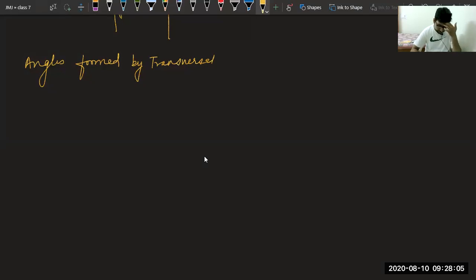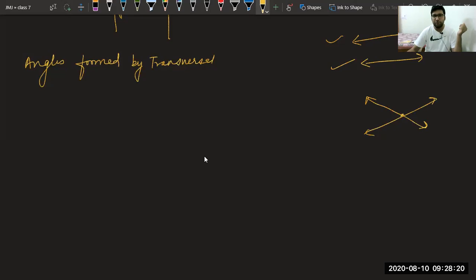Lavya saying, sir, please explain pairs of lines, intersecting lines. Beta, pairs of lines means two lines. This is a pair of line. There are two lines, it is a pair of line. If they are intersecting, means they are like this, intersecting at a point. If they are not intersecting, they are parallel, they are like this. These are parallel pairs of lines.